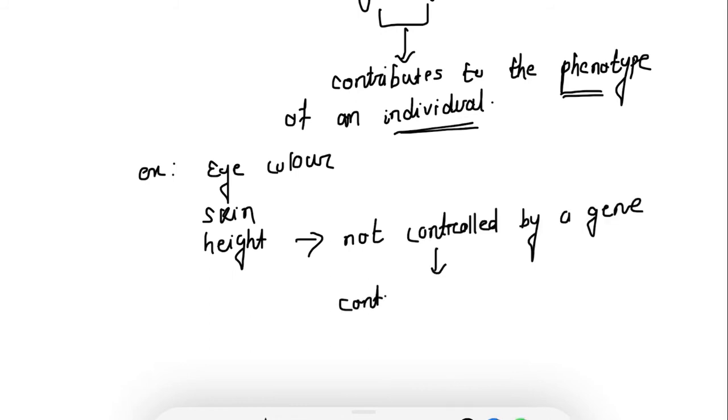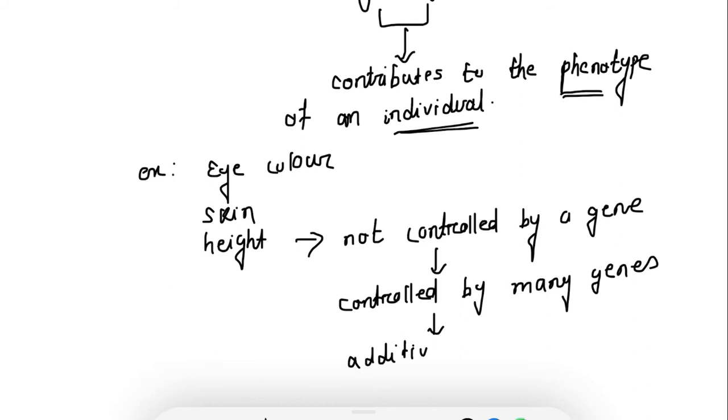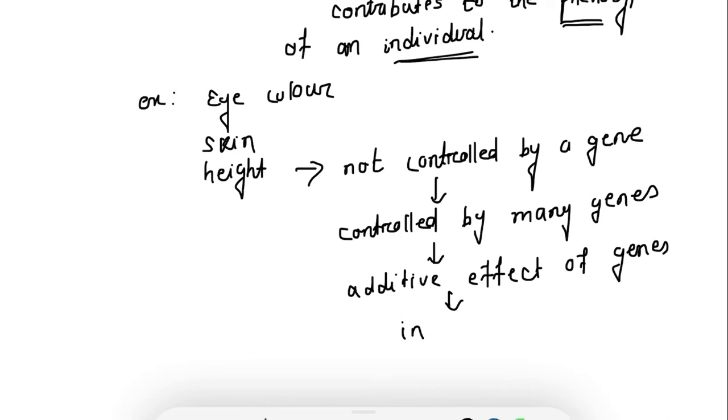Rather, it is controlled by many genes, and each gene makes a small contribution to the overall outcome. So this is the additive effect of genes in the final outcome.